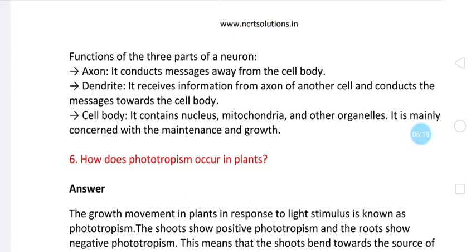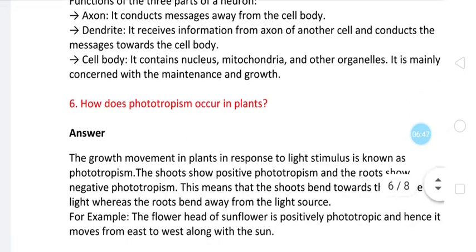Next question, question number 6. How does phototropism occur in plants? What is meant by phototropism? First of all, we will try to understand, and then we will go towards the answer. Photo means light, tropism means growth towards light. So directional growth towards light is called phototropism. Then how it occurs in plants, that we have to see. So let us see the answer.